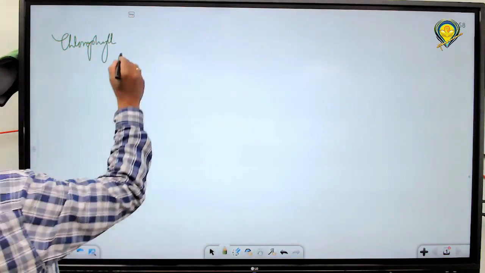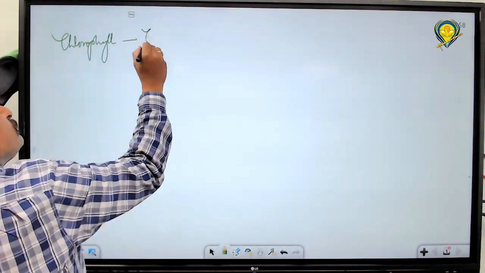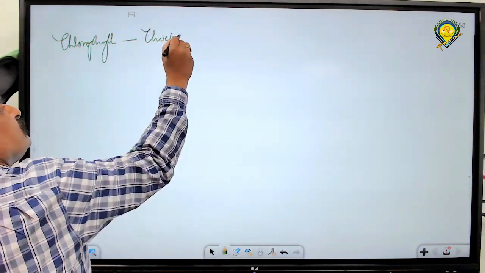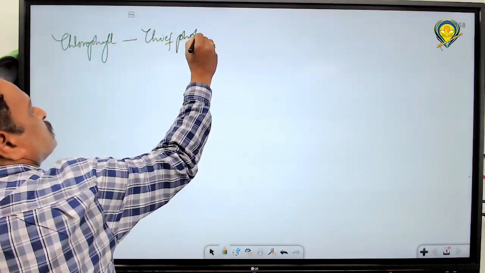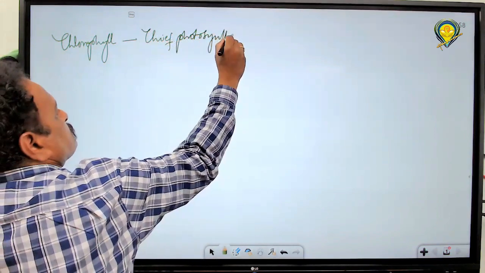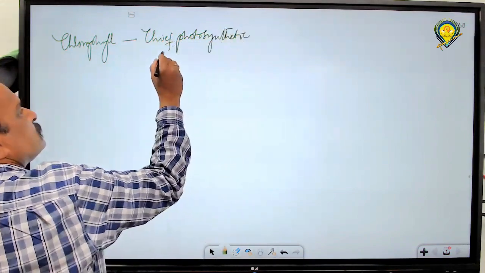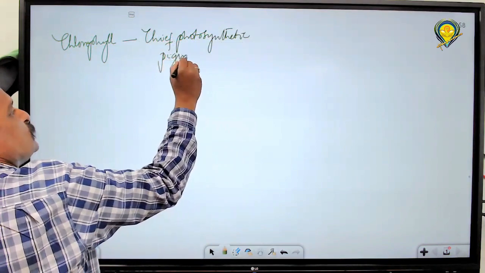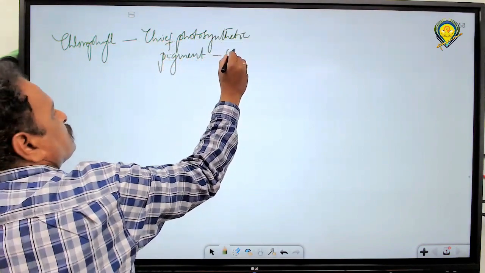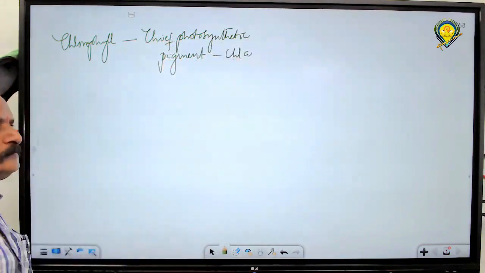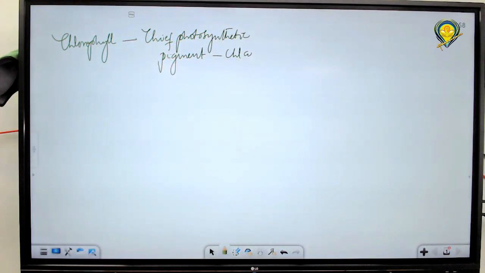Chlorophylls are the chief photosynthetic pigment. What is the chief photosynthetic pigment? Chlorophyll A.